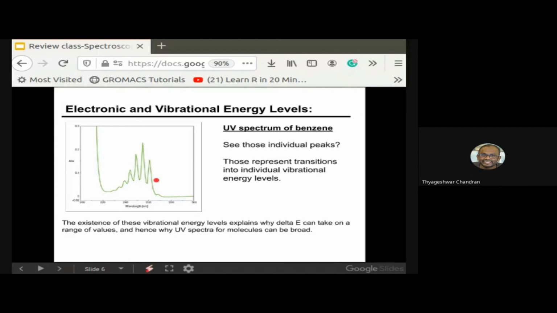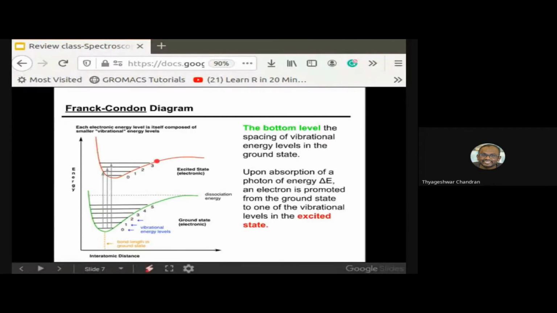But this is not true for all molecules. As you can see here, in the case of benzene, we actually get clear, sharp peaks. These particular peaks represent the different vibrational energy levels for this molecule. So there are always exceptions. You have to keep all these parameters in consideration when you are trying to decode the spectra from these spectrophotometers.